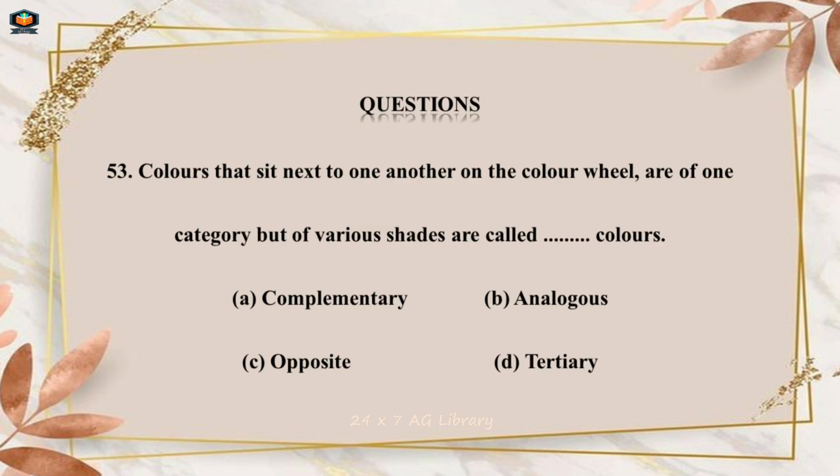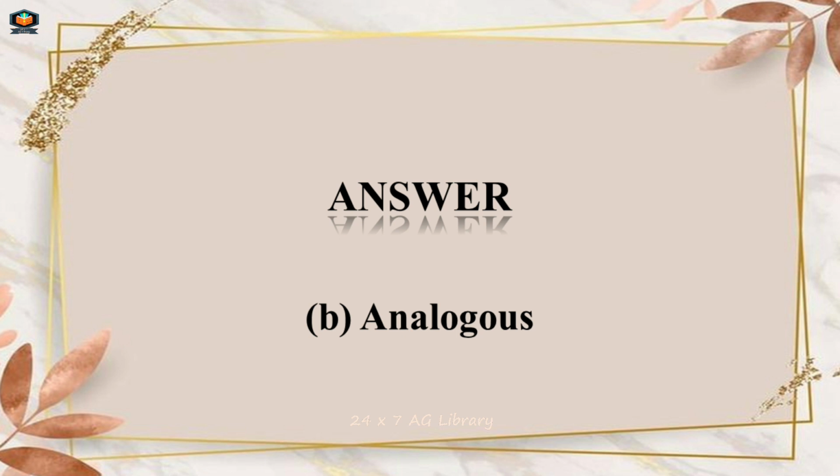Question Number 53. Colors that sit next to one another on the color wheel are of one category but of various shades are called colors. A. Complementary, B. Analogous, C. Opposite, D. Tertiary. Answer B. Analogous.